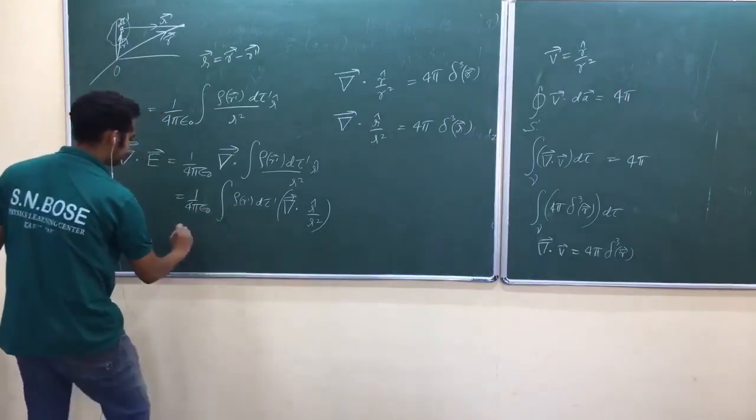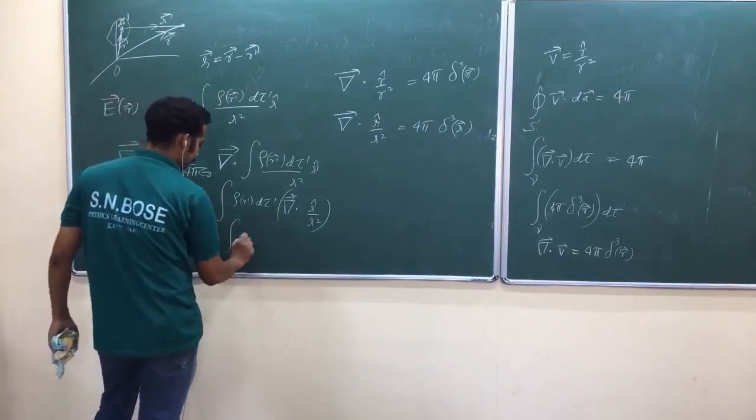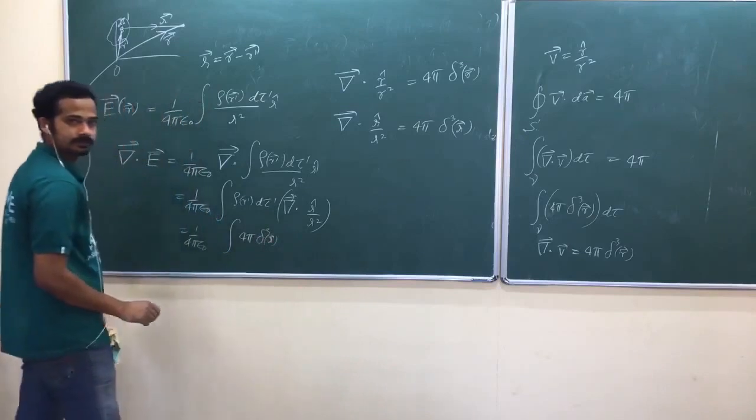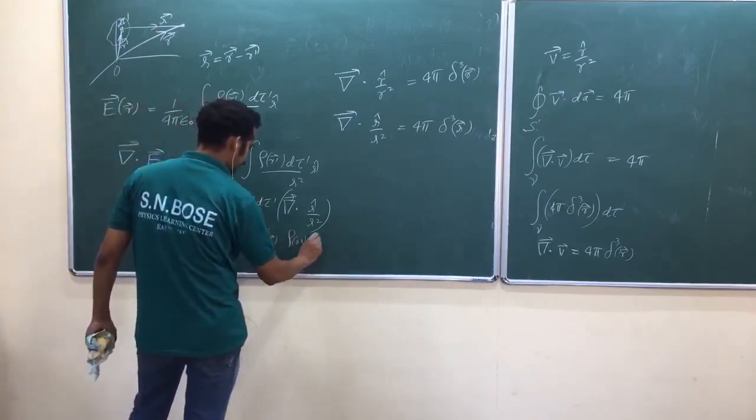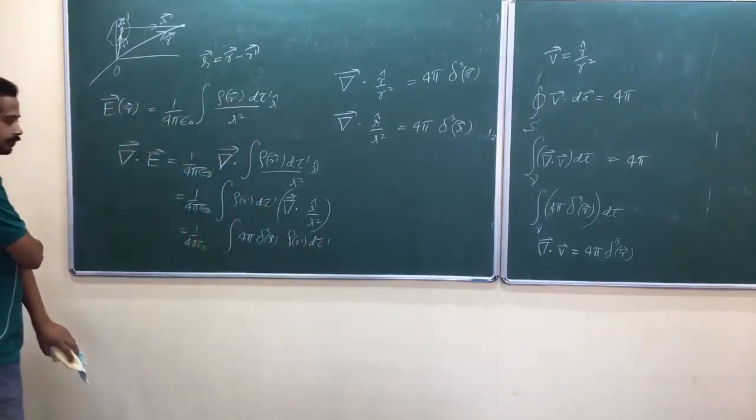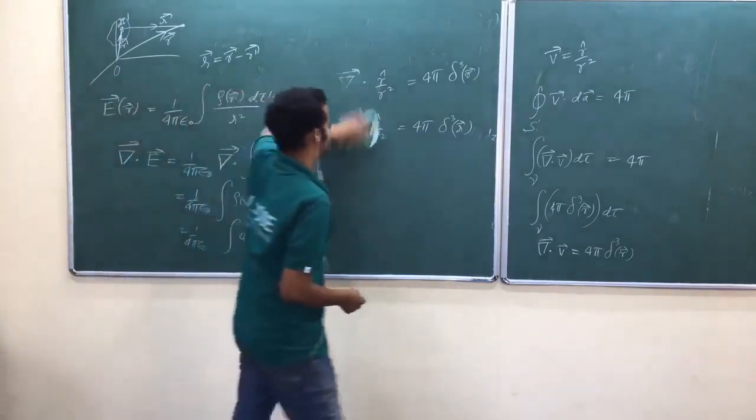Now what is this one? Speak out. 4π delta cube of italic R. So rho of R prime d tau prime. Now look at here, what would happen? Again, rho and delta are getting confused.